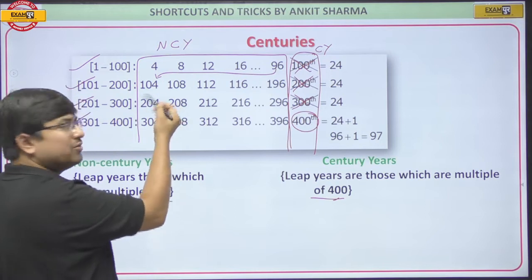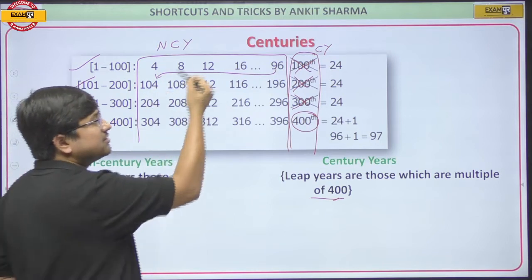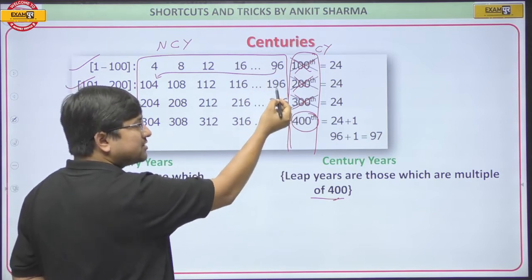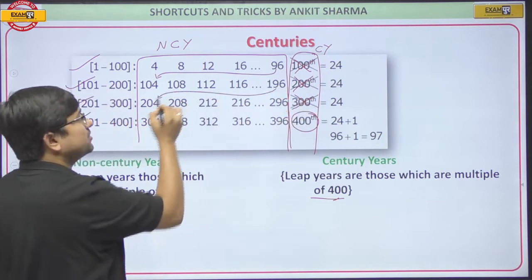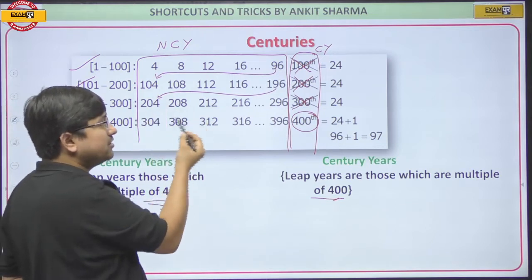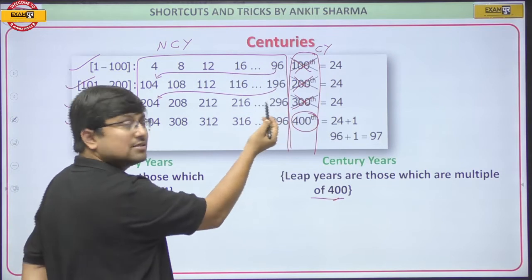And then again it continued normally after the 104th year: 108th, 112th, 116th, and so on till the 196th year. After the 196th year, the next leap year was not the 200th year, it was the 204th year. Again it continued normally, 204th, 208th, 212th, 216th, and so on till the 296th year.